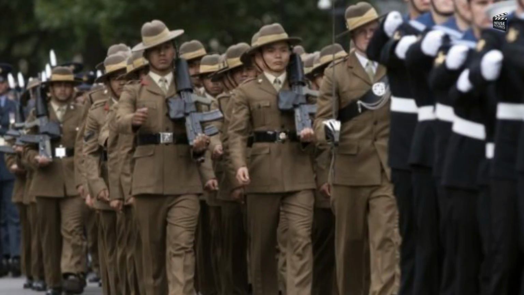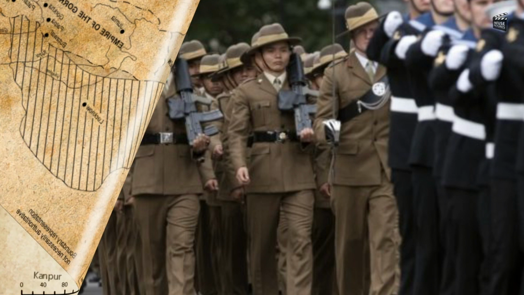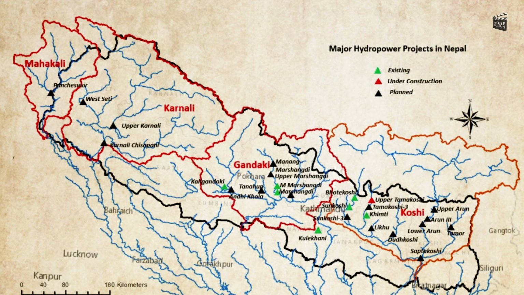They fixed the rivers as the border, that is the Mahakali River in the west and the Meche River in the east. Till this date, these rivers fix the boundaries between Nepal and India. So the bottom line is, the boundary of Nepal is fixed from the Meche River to the Mahakali River.